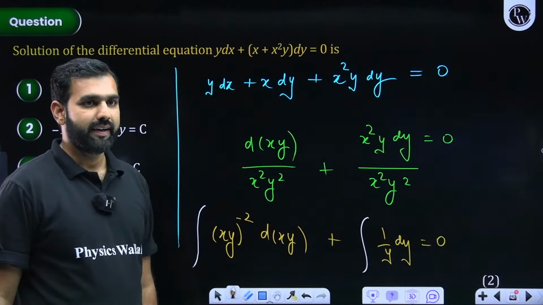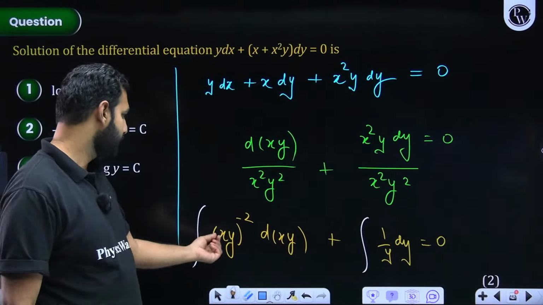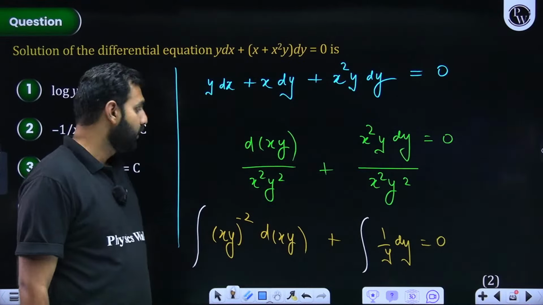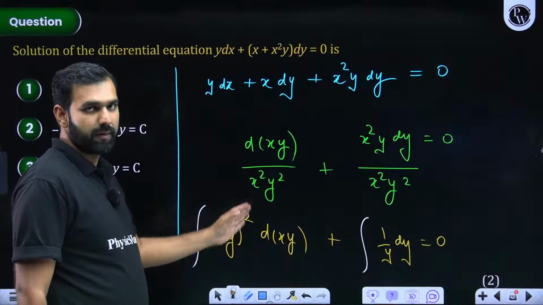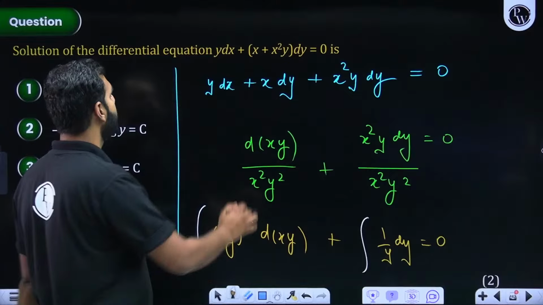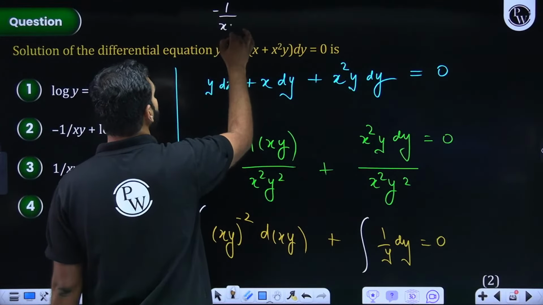So what do we finally get? I hope you are getting it very clearly. It's like t to the power minus 2 dt. I hope you're understanding it. So it is t to the power minus 1 by minus 1. So xy to the power minus 1 by minus 1, that is minus 1 upon xy. So this will give you minus 1 upon xy.